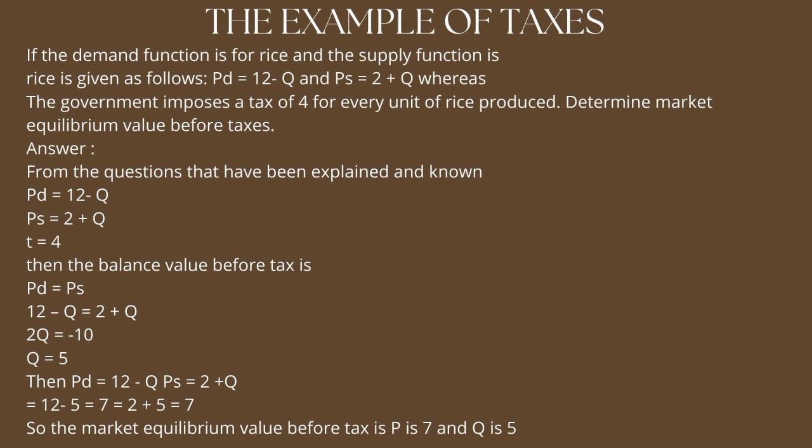12 minus Q = 2 plus Q, so 2Q = 10 and Q = 5. Then PD = 12 minus Q and PS = 2 plus Q: 12 minus 5 is 7, and 2 plus 5 is 7. So the market equilibrium value before tax is P = 7 and Q = 5.